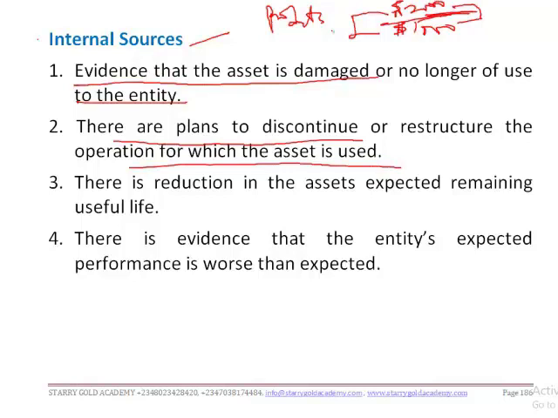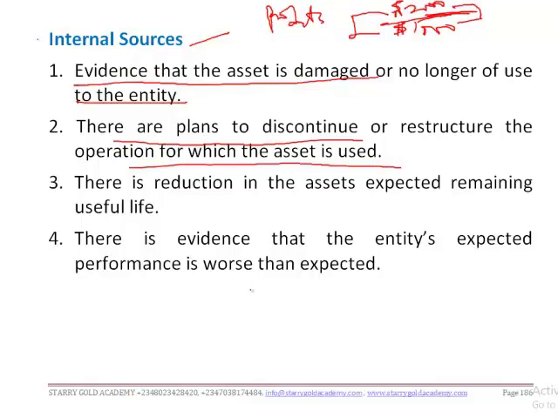Are we together? Or when you decide to change your line of business. Why will you change your line of business if not that the business has been generating consistent losses? The returns are no more welcoming, they are not encouraging. So you decide to switch your line of business or to discontinue that operation, or you might decide to restructure your operation.